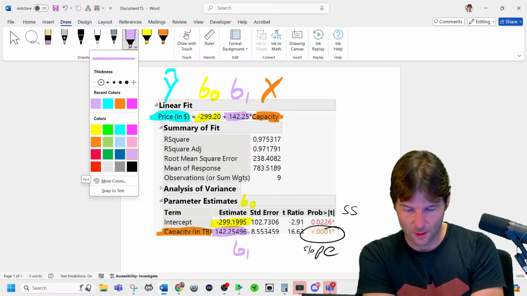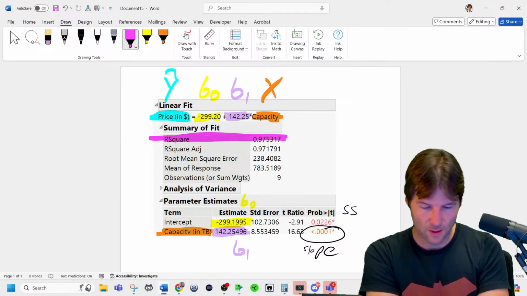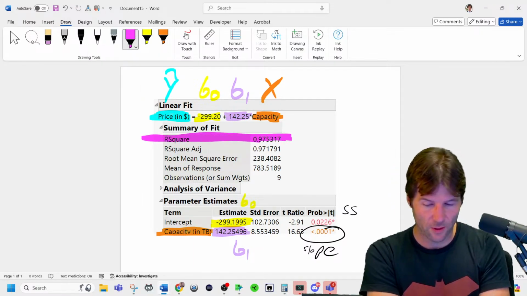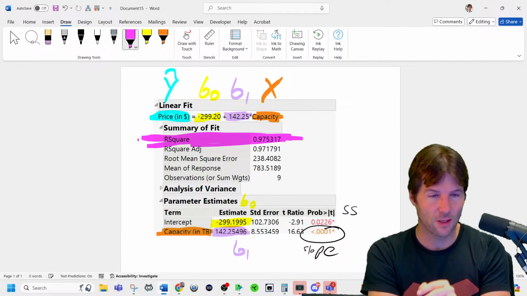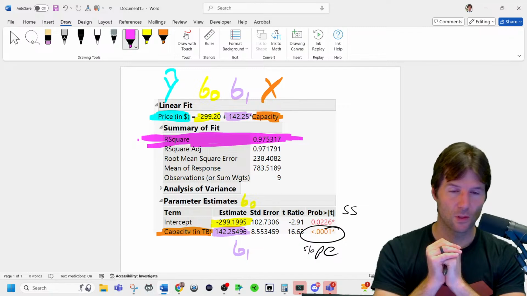One last value. What color should I use? Let's go with purple. This value, R squared. So this is kind of where we're at in 320 right now, and then we just build off this a lot more. With this right here, you should know how to interpret all these values.